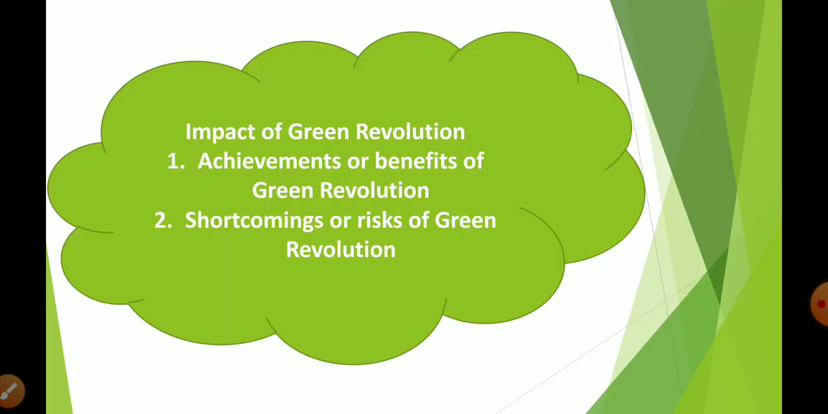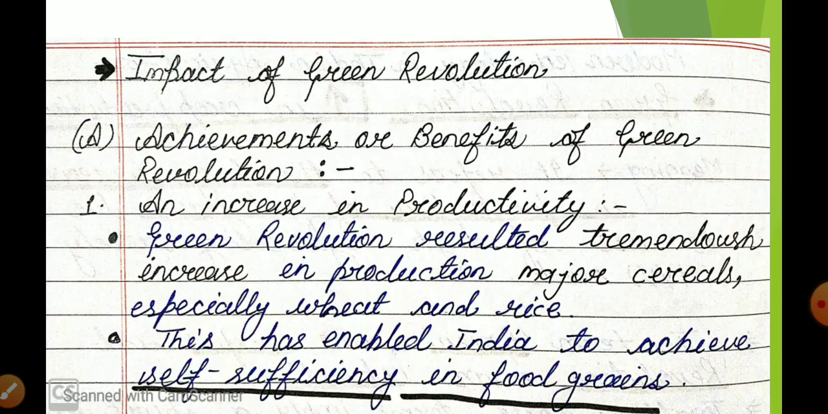Now we are going to learn about the impact of the green revolution. First we are going to learn about the positive side, and then we are going to talk about the drawbacks, limitations or shortcomings of the green revolution. Let me start with the achievements or benefits of the green revolution. First, let the name and meaning be clear. Green means crop, and revolution means sudden increase. So when there is a sudden increase in production of food grains, that is known as the green revolution.